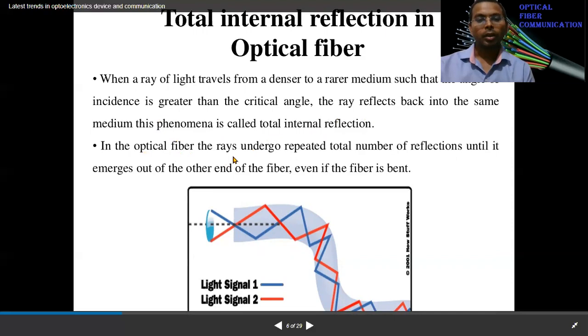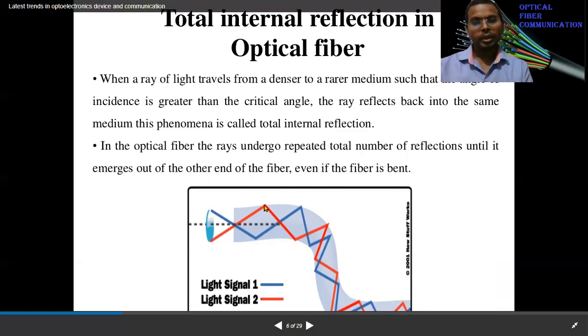In the optical fiber, the rays undergo a total number of reflections until it emerges out of the other end of the fiber, even if the fiber is bent. So the main principle, you can see, when light is launched from one side, and suppose here is a normal vertical line, and this angle, the incident angle between incident ray and normal, if this angle is greater than the critical angle, then total internal reflection occurs.